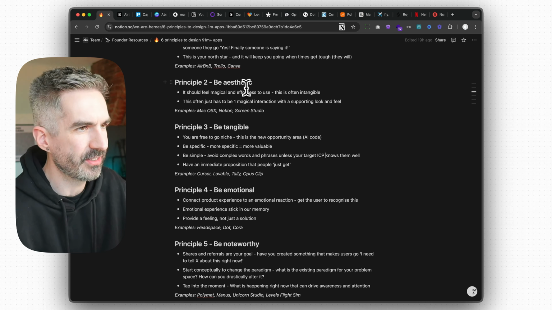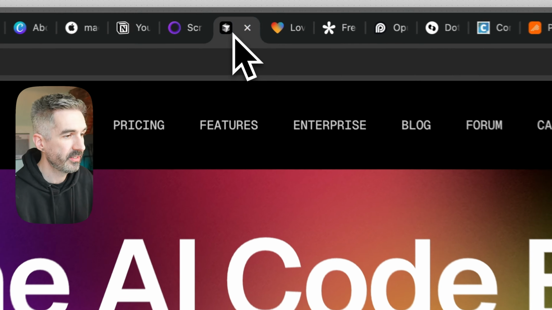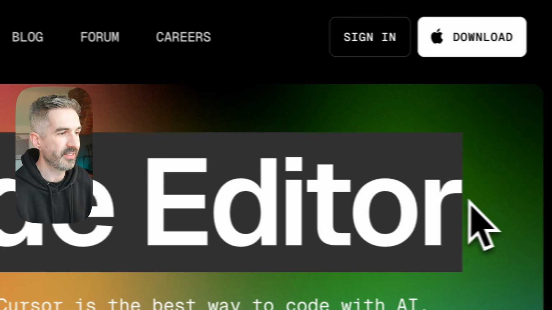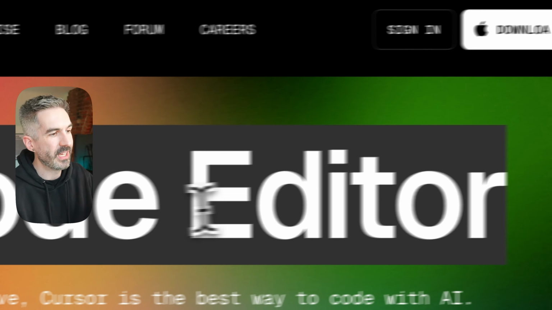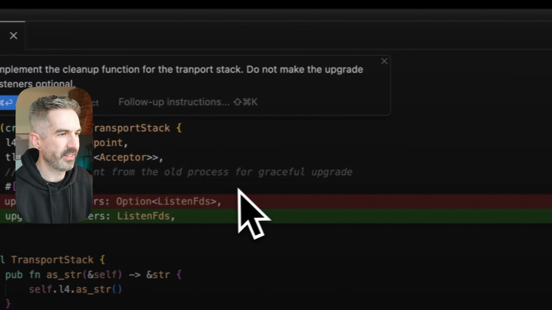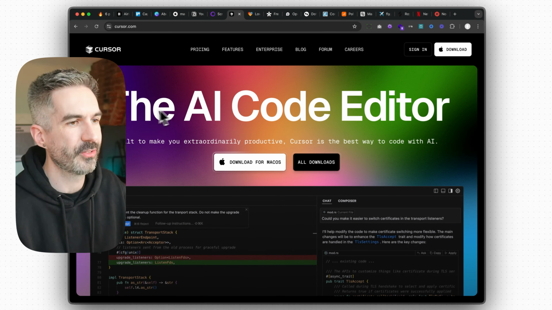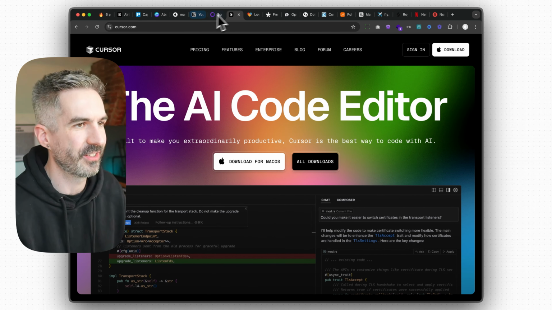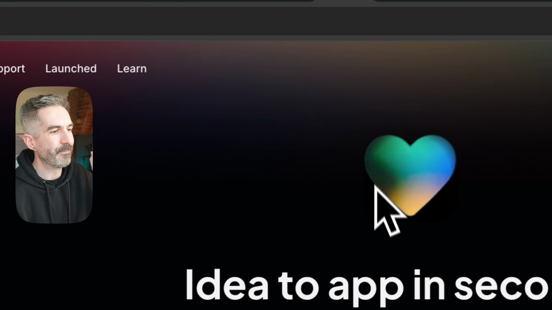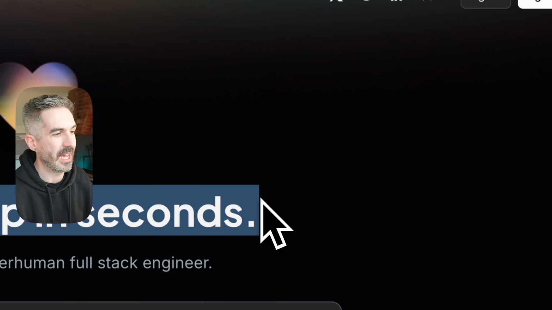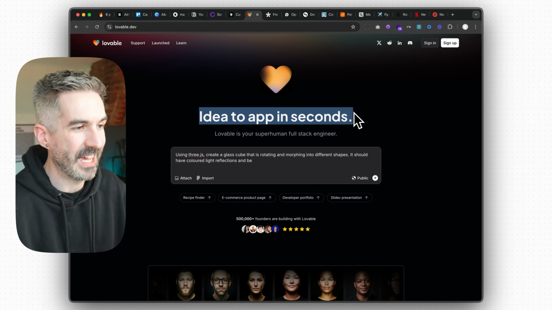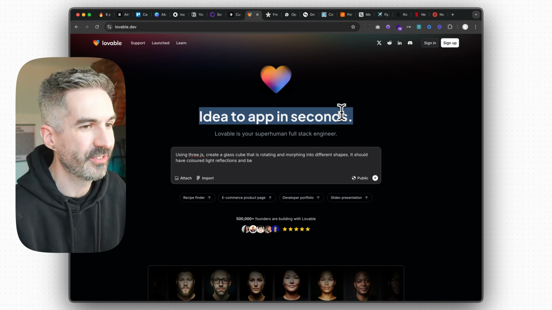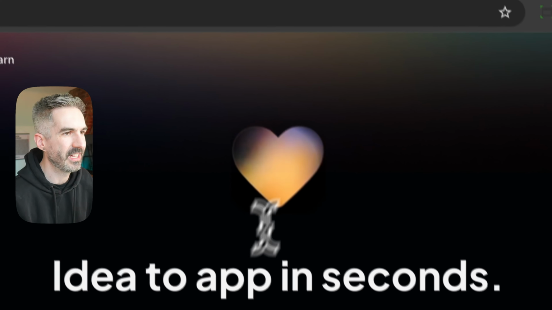Some really good examples of this are Cursor. Their headline is the AI code editor. That's what it is. It's very clear. You get it immediately. It's a code editing interface, and it's the AI version of a code editor. So you know exactly what it is. Lovable does this really well. Their tagline is idea to app in seconds. It's super tangible. You have an idea, you get an app, and you do it in seconds. Super clear. I love that.